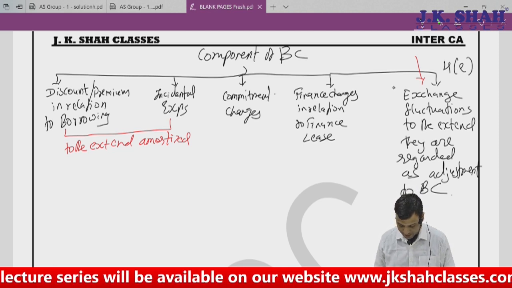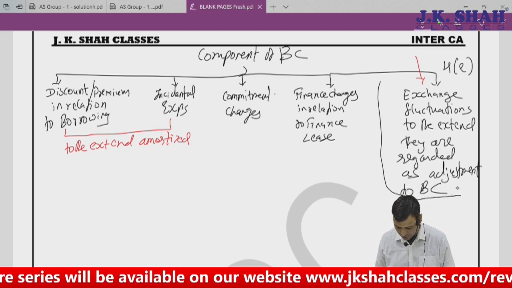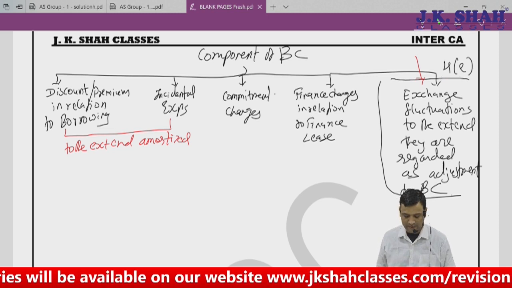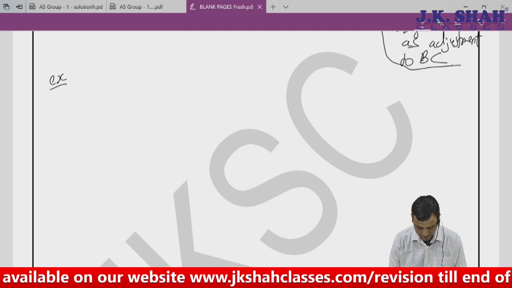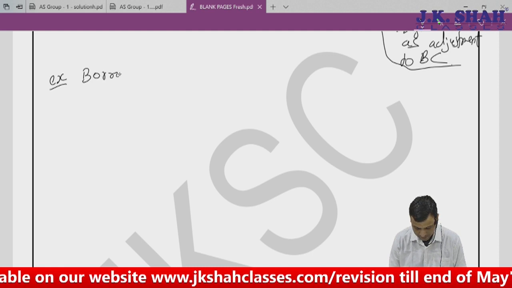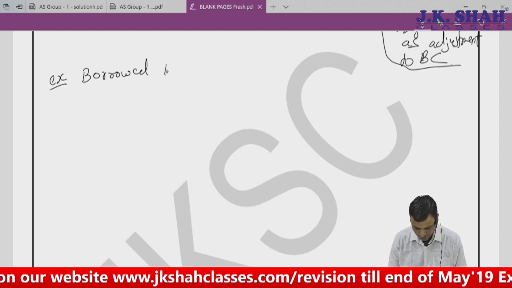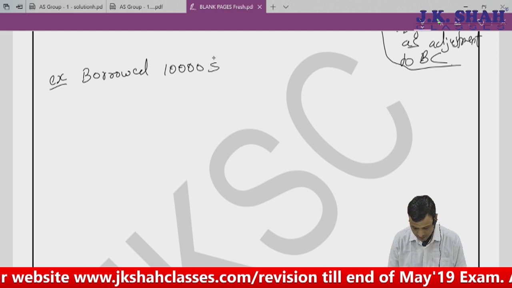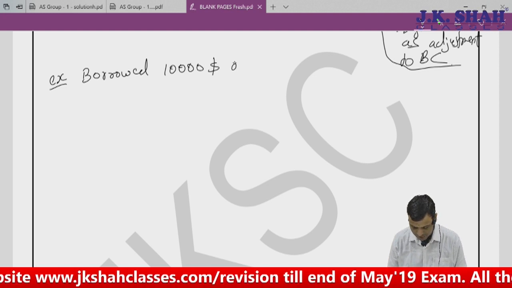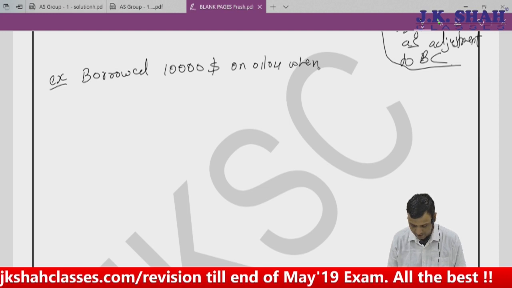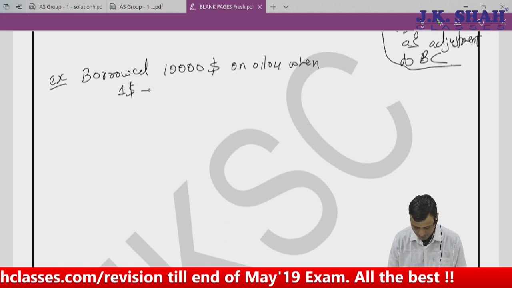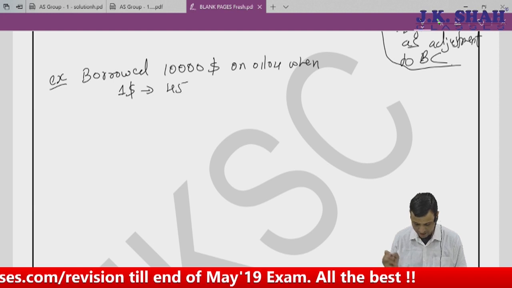Yes. Now coming on to exchange fluctuations to the extent they are regarded as borrowing cost. Now I can give you an example. I borrowed $10,000 on 1st of April when $1 was 45.